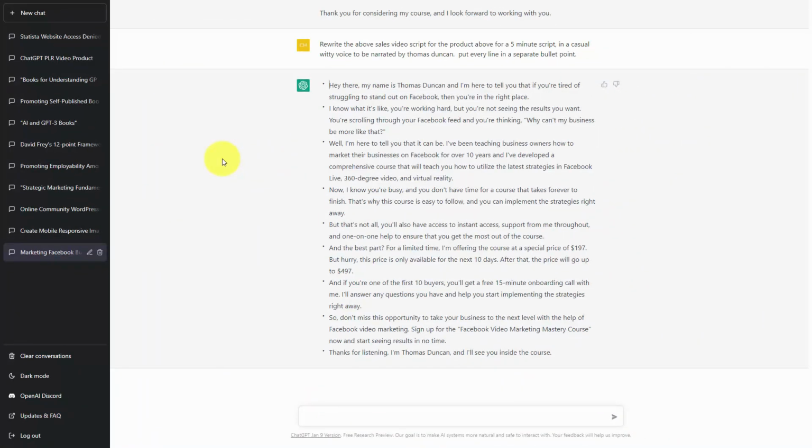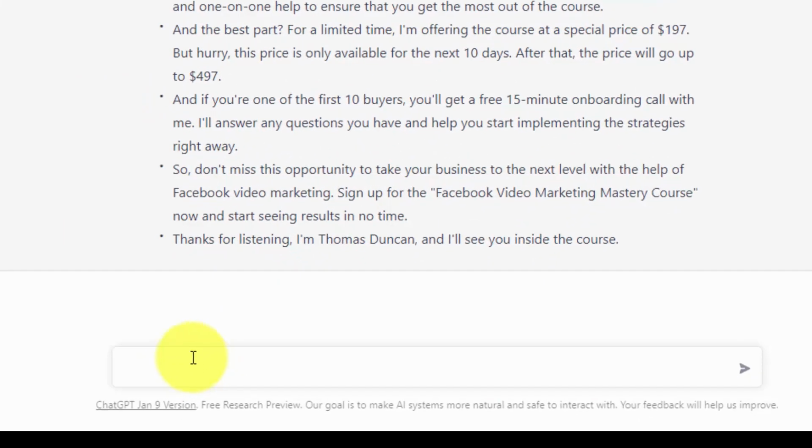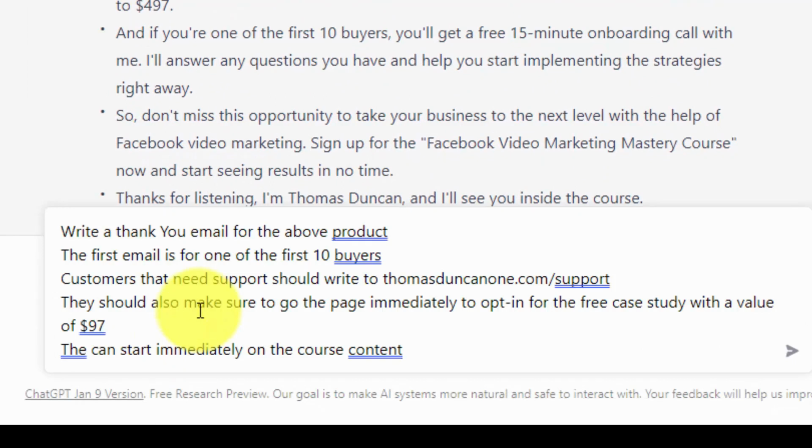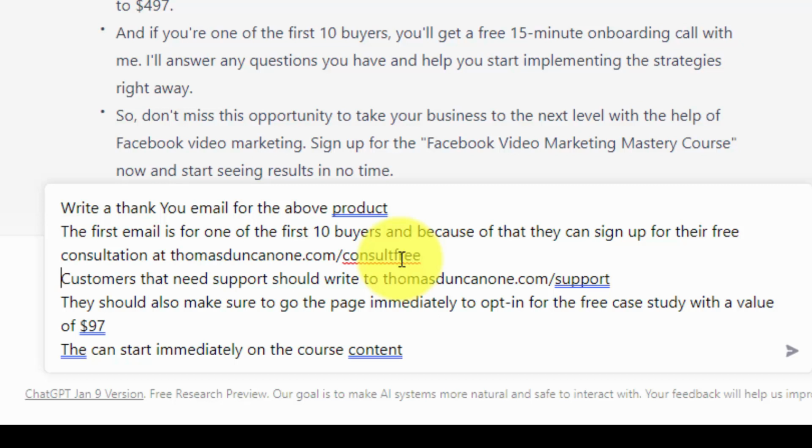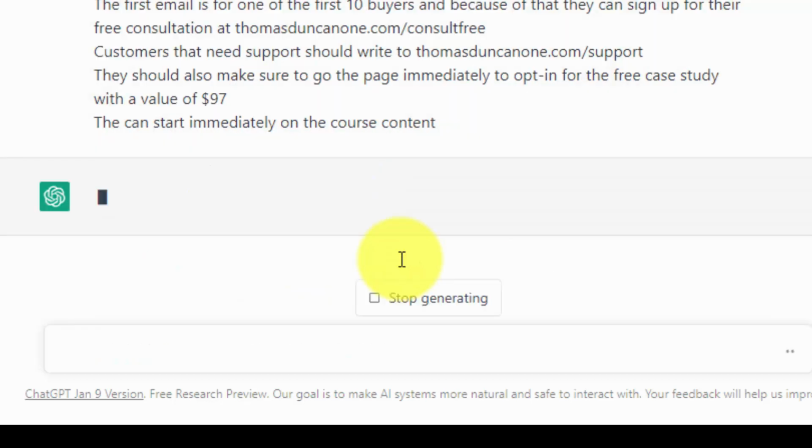Welcome back. We are now going to use the entire existing context in order to write a welcome email for the customers that purchase the product. We're going to give ChatGPT a prompt in order to undertake this task. Now, for this first email, we are going to give ChatGPT some instructions. And we're going to tell the chatbot that this email is for one of the first 10 buyers, which we have designated in a previous context that these individuals will receive a one-on-one consultation. And so now that we have all of our information in, we're now going to click Enter.